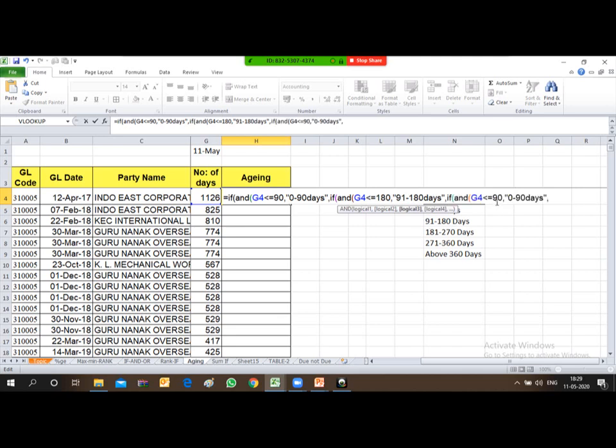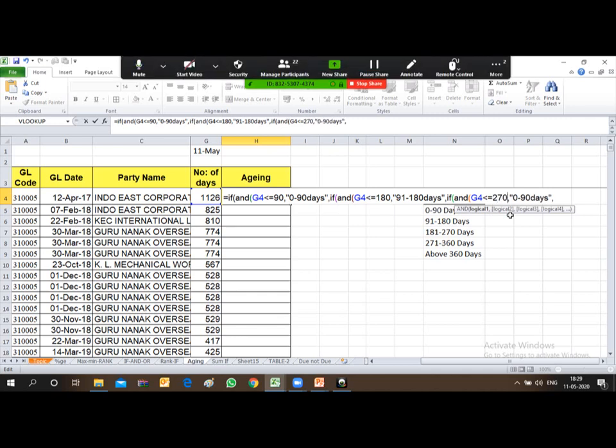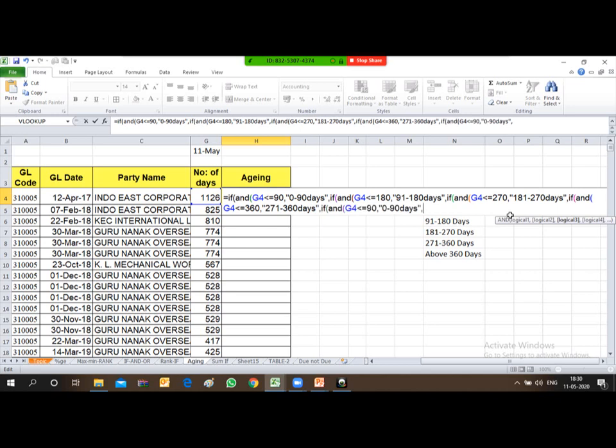So this 90 to 270, third condition, 270, and then 181 to 270. Again after the end of this formula, copy again, paste it. The next condition is 270, we have already covered. Now make it 360, so from 271 to 360. Come to the end of the formula, again paste it.